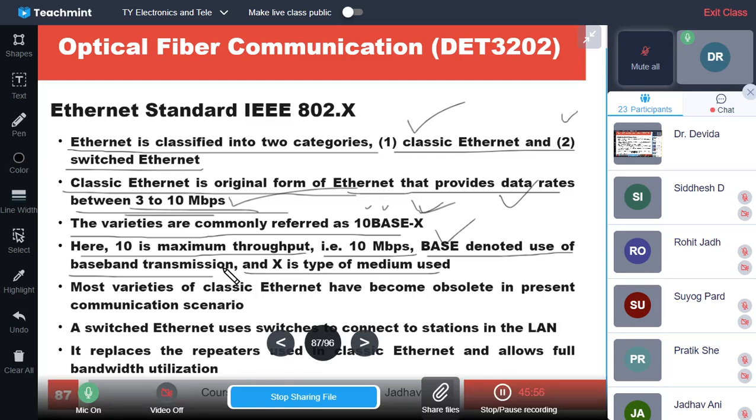Most varieties of classic Ethernet have become obsolete in the present communication scenario.